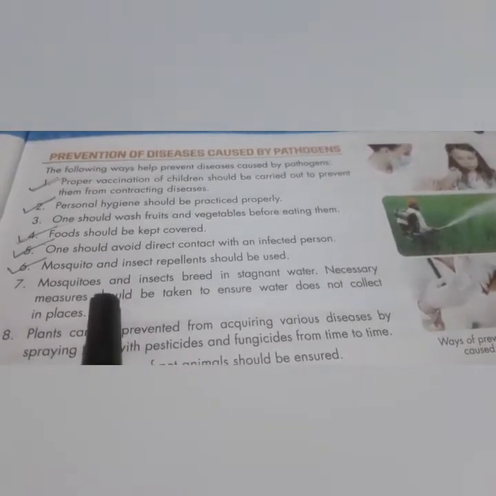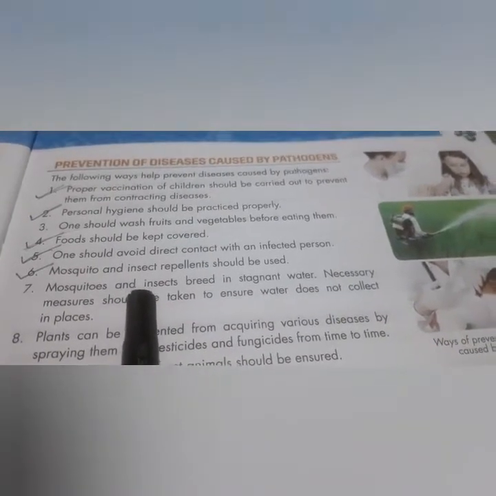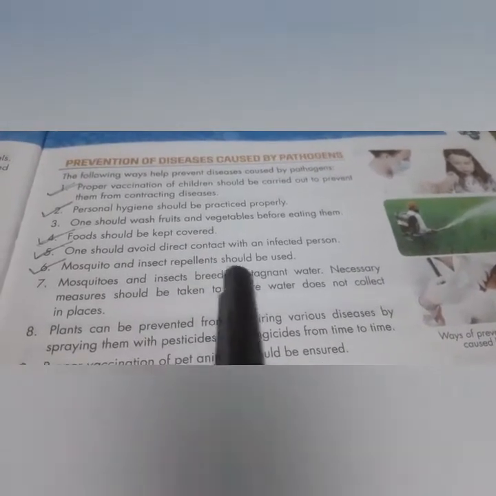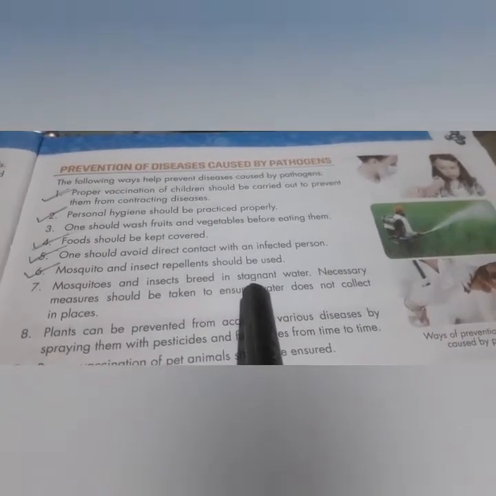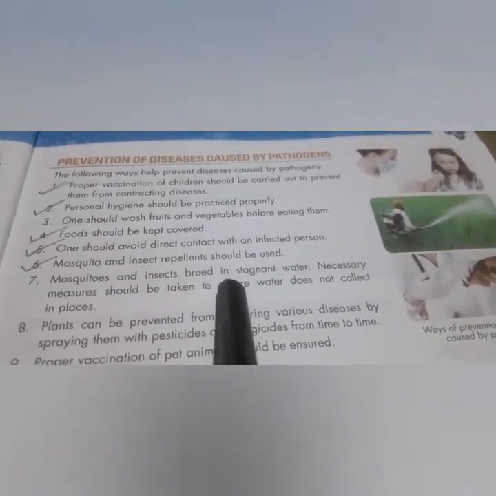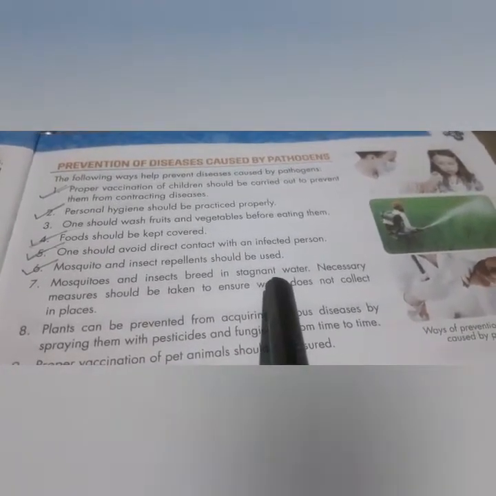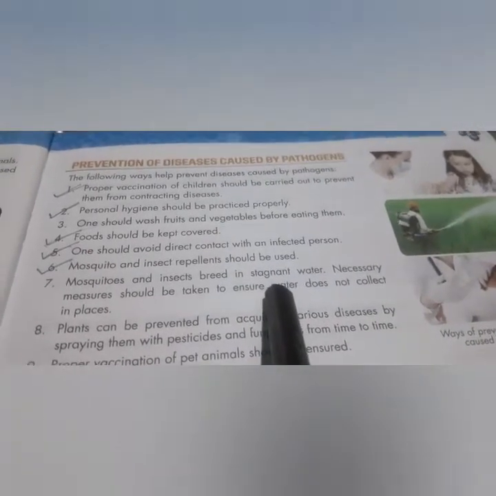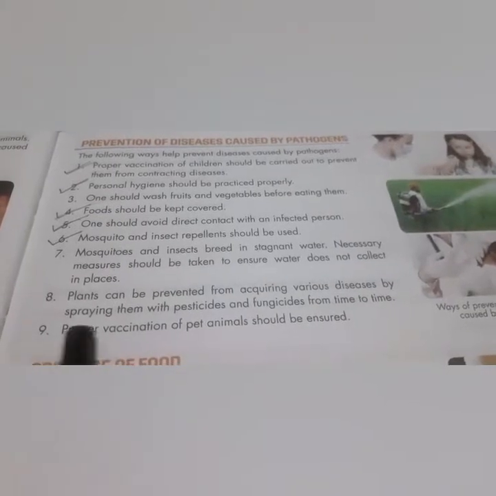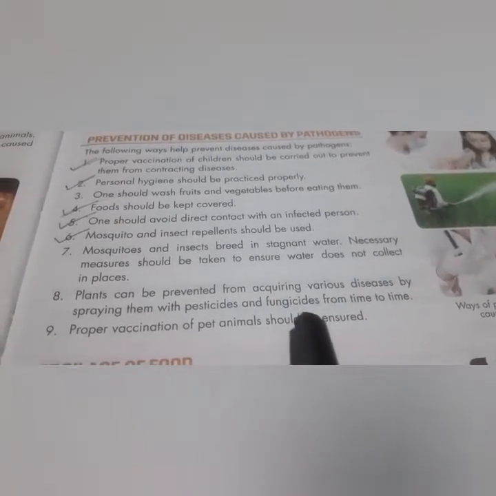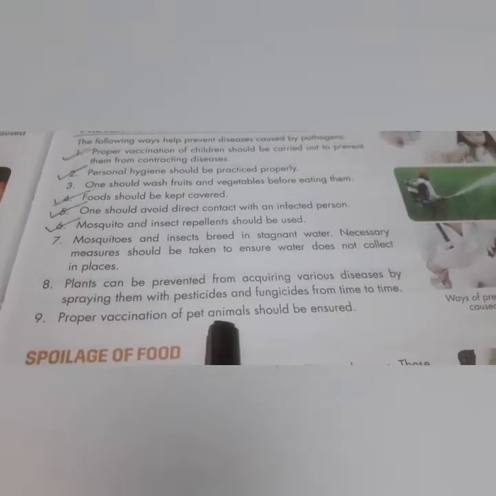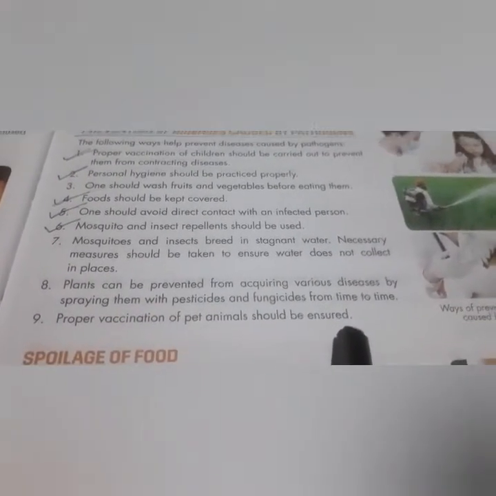Most places have waterborne diseases, and malarial parasites are born in stagnant water, that is, fixed waterlogged places. So we need to remove this type of places near our houses. Plants can be prevented from acquiring various diseases by spraying them with pesticides and fungicides from time to time. Proper vaccination of pet animals should be ensured.